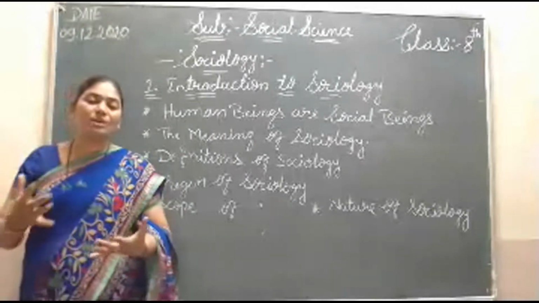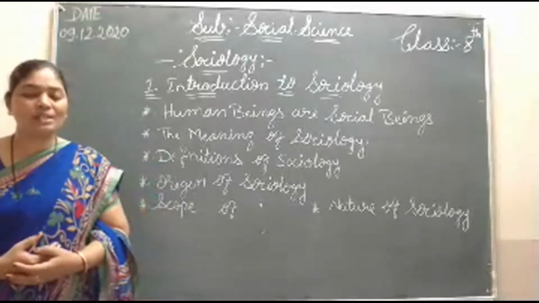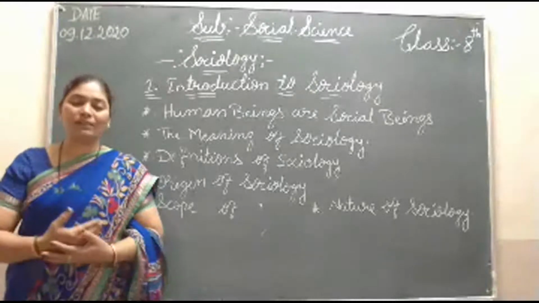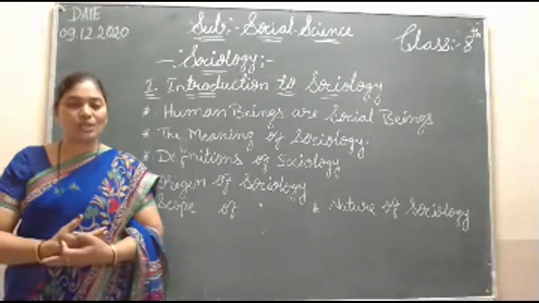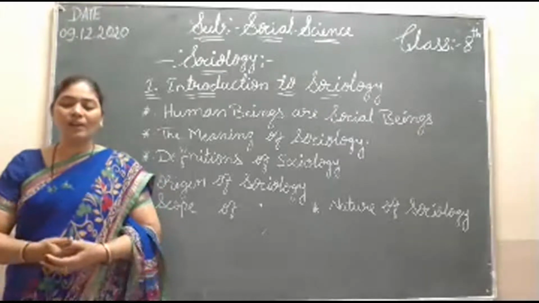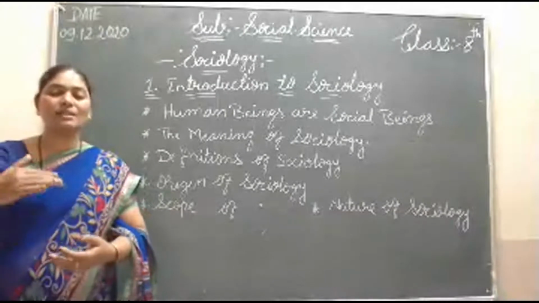We can notice all these differences between human beings and animals, but we still call human beings a social animal. The human society has evolved stage by stage.